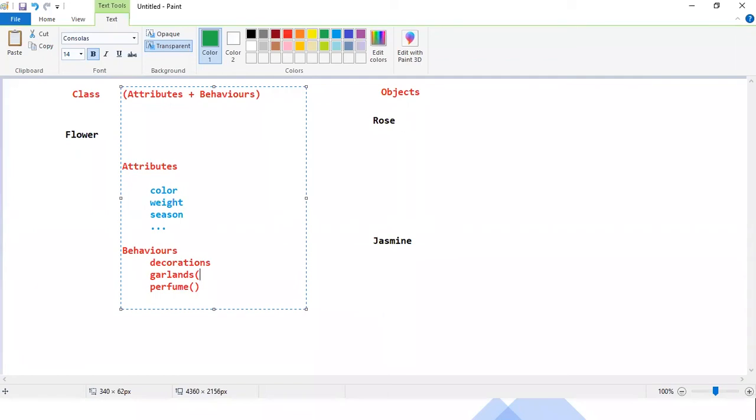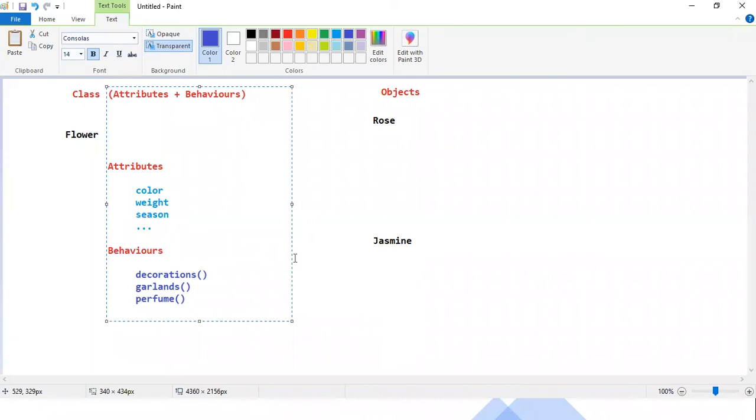These behaviors we generally call functions, and as per OOPS terminology, we have to call them methods. So far you have learned functions in functional programming, but from the OOPS concept onward, you are not supposed to use the word functions. You have to use the word methods. I'll tell you the basic difference between function and method. There is not much difference, but you have to call them methods.